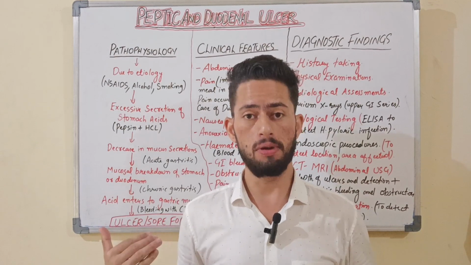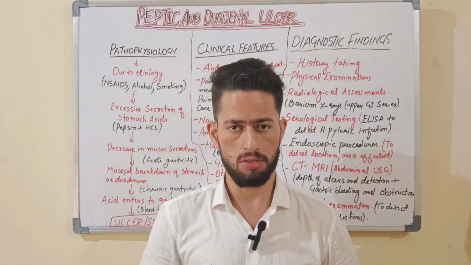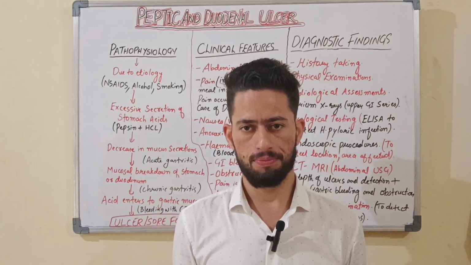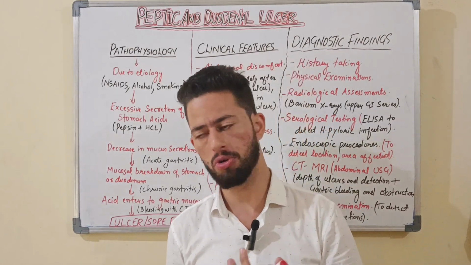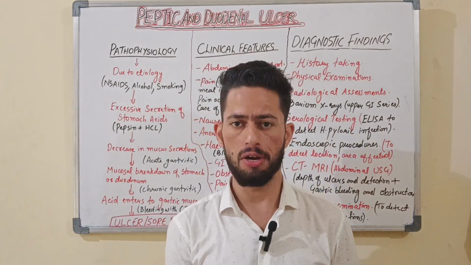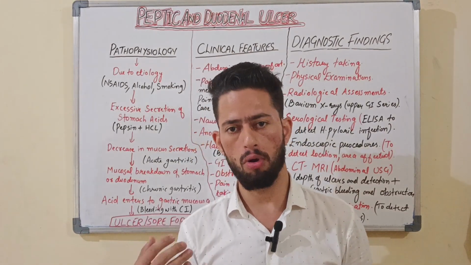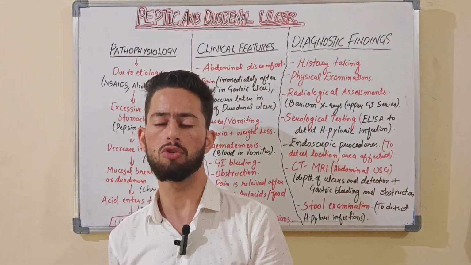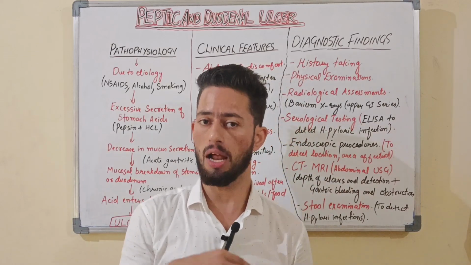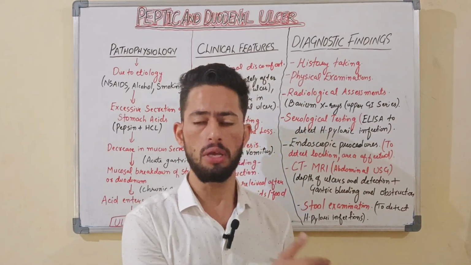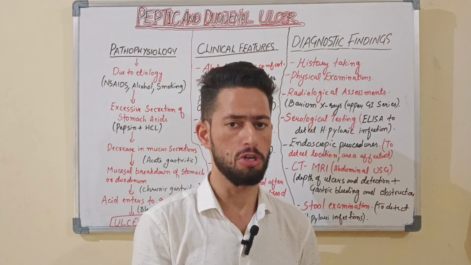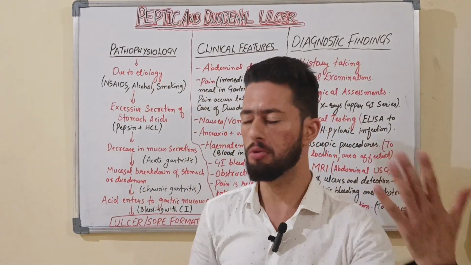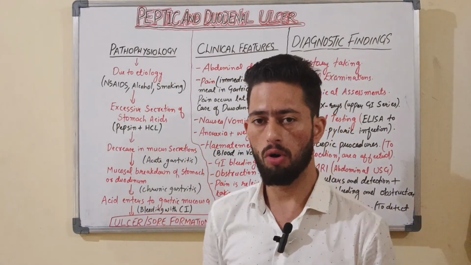Okay, so now we will discuss the pathophysiology of peptic ulcer disease, or we can say peptic and duodenal ulcer. So we will take any cause, whether it is smoking, or non-steroid anti-inflammatory drugs used for a prolonged period of time, or an aging factor, whatever the causes are there. Okay, so we can see how those causes play a role in developing the ulcer, in developing the formation of sores, understanding.